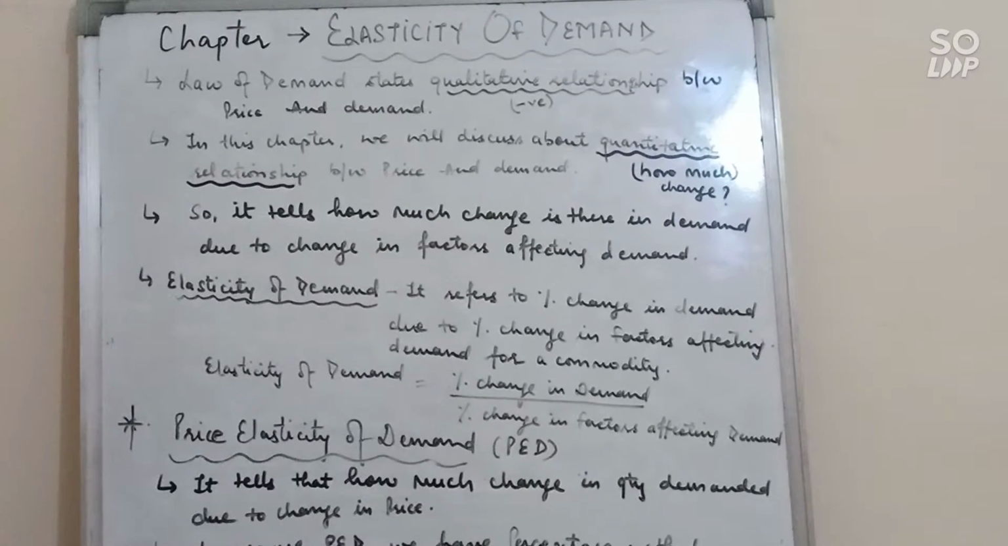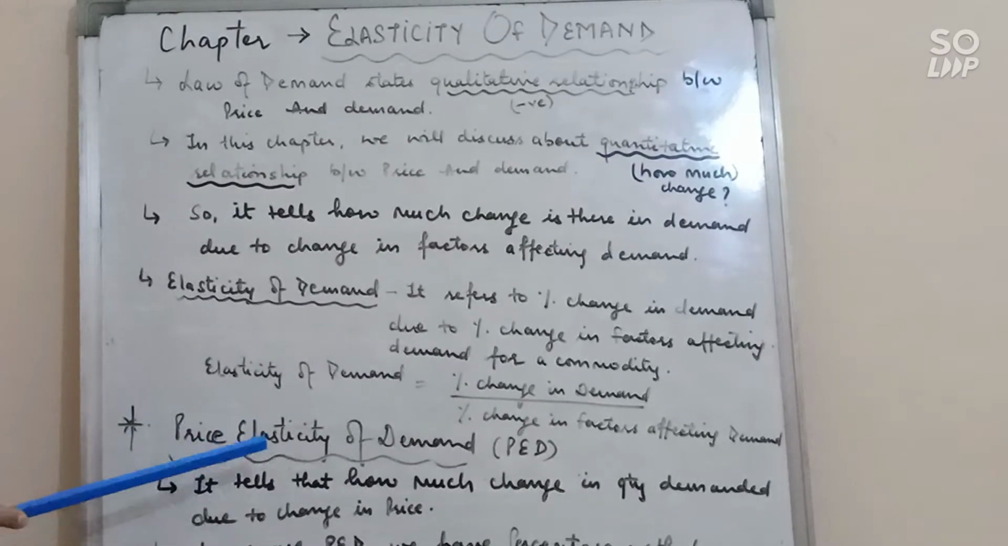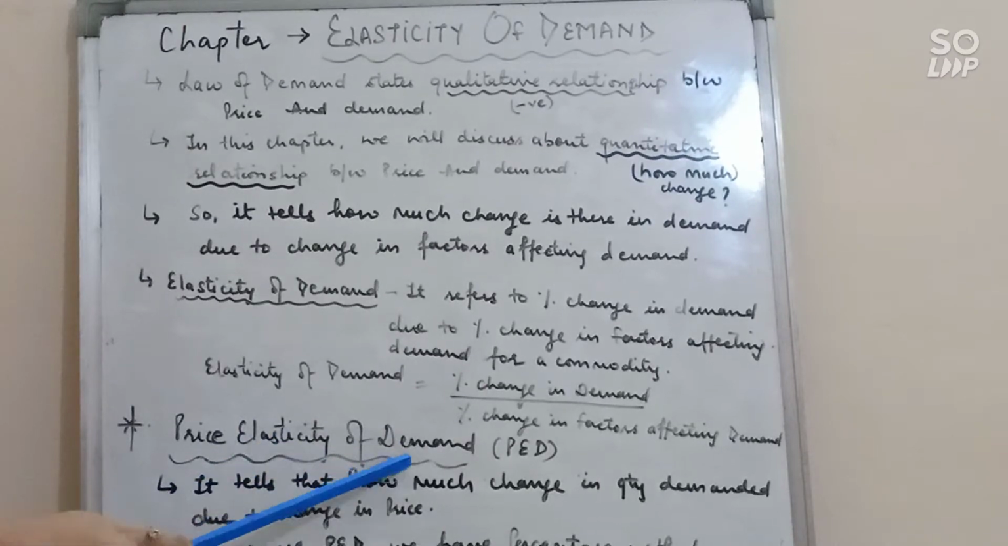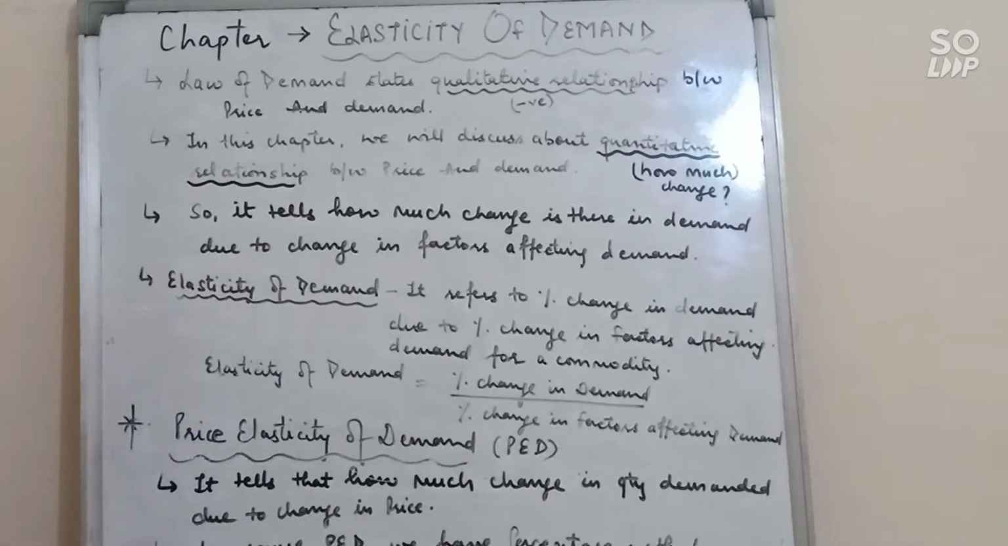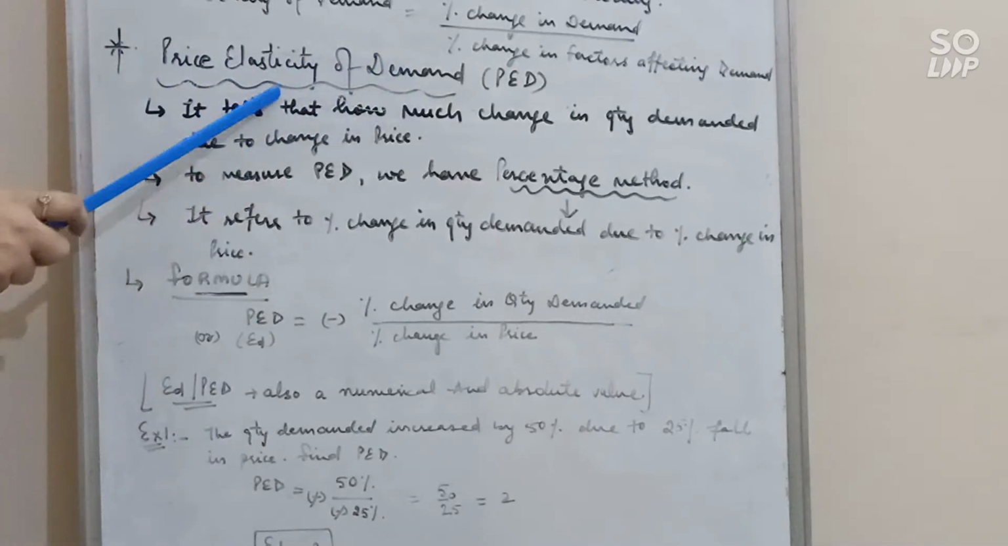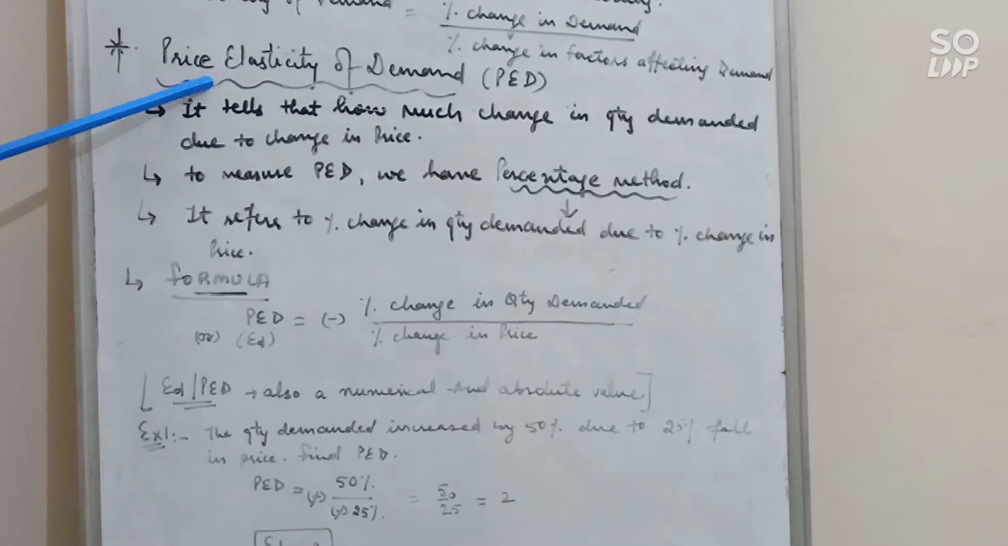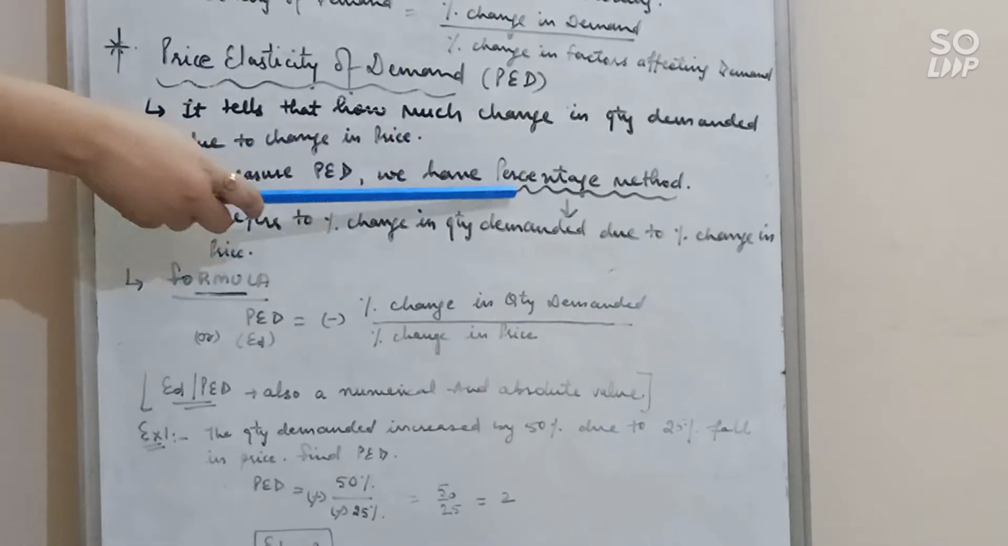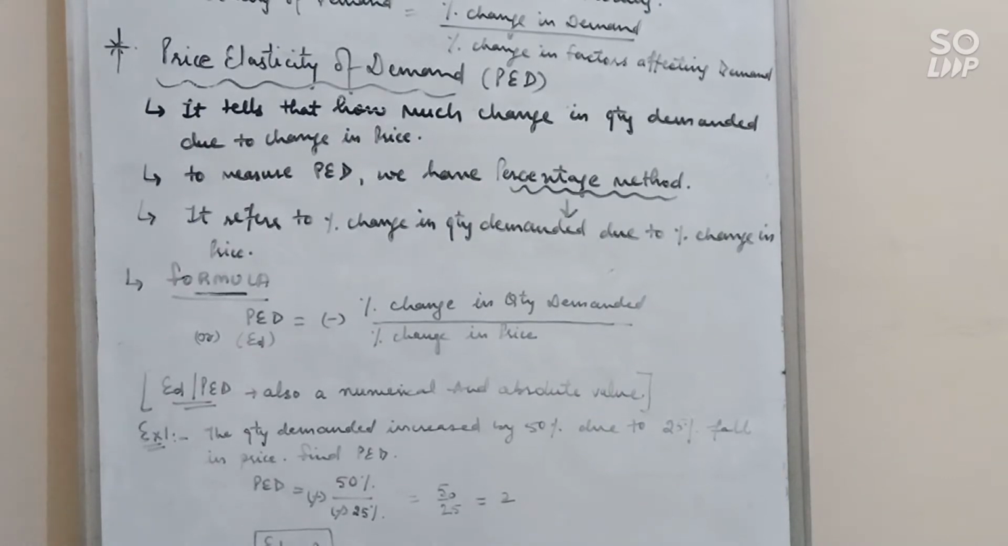When we are discussing price, it means PED, price elasticity of demand. It means change in demand due to price, that is known as price elasticity of demand. It tells how much change in quantity demanded there is due to change in price. So we can measure PED with the help of the percentage method. We have two methods, percentage and geometric method, but the geometric method is not in your syllabus. So we will do only one method, that is the percentage method.